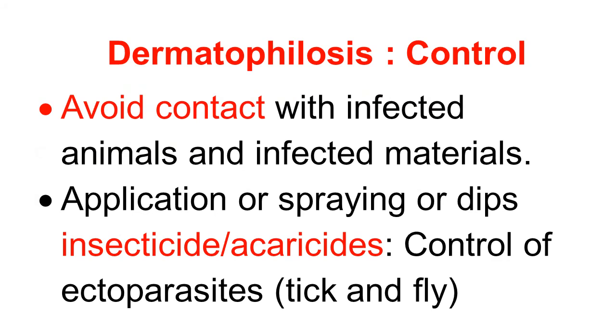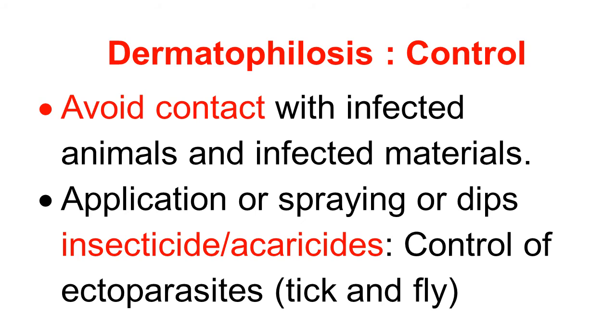About control of dermatophilosis, an important step is to avoid contact with infected animals and infected material. This is the universal statement for many diseases. Application or spraying of dips of insecticides or acaricides is also very important for the control of ectoparasites, because ectoparasites bite the animal and this bite causes the penetration of Dermatophilus into the skin.